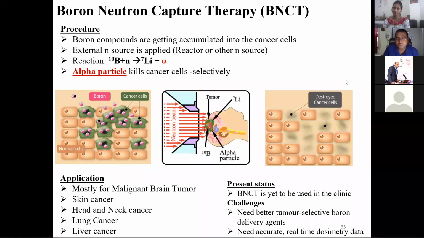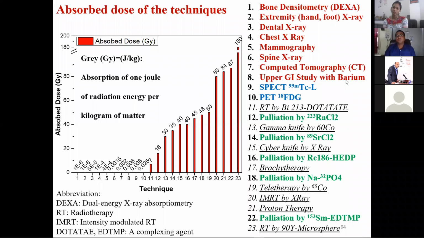Now I have almost covered all the techniques I wanted to talk about. Mostly these are the techniques. Now a very important thing is the absorbed dose, because people will always ask how much dose a person will get if they undergo these various radionuclide procedures or X-ray scanning. You can see from here, the red colored ones are mostly imaging and diagnostic techniques, where no radionuclides are injected inside. In all these places the doses are in the microgray to milligray range, very low.